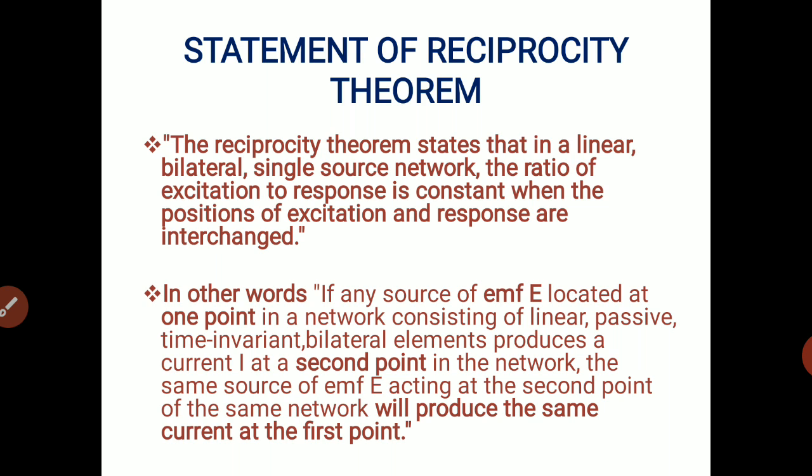So in the second picture, EMF E will be put at the second point and we measure the current at the first point. In the first case, we put the EMF source E at the first point and we measure the current at the second point. So in both cases, the current will remain same. So this is the essence of reciprocity theorem. This is the actual phenomenon of reciprocity theorem: in a linear bilateral single source network, the ratio of excitation to response is constant when the position of excitation and the response are interchanged.